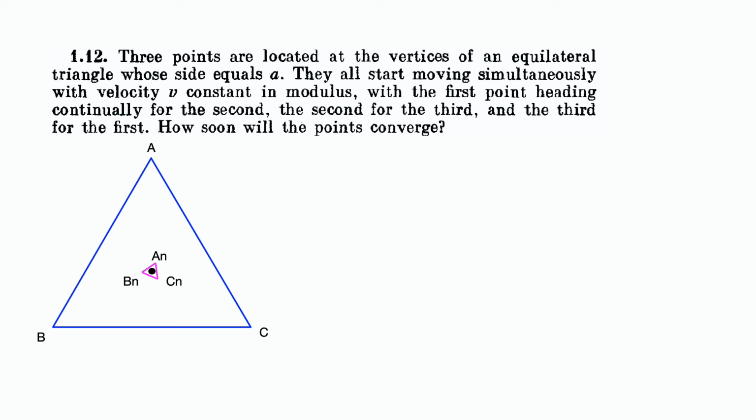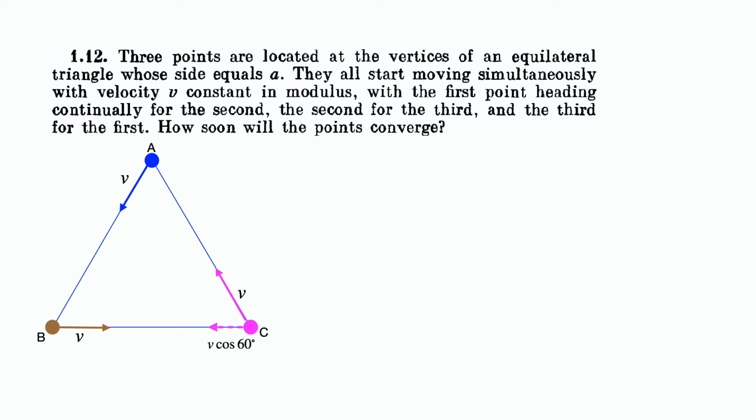Now, let us try to solve this problem. We have seen that at any point of time, the velocities of the points are directed towards each other. This means the velocity of B is V in the direction of C, and the velocity of C is V in the direction of A. Also, the component of the velocity of C in the direction of B is V cos 60 degrees.